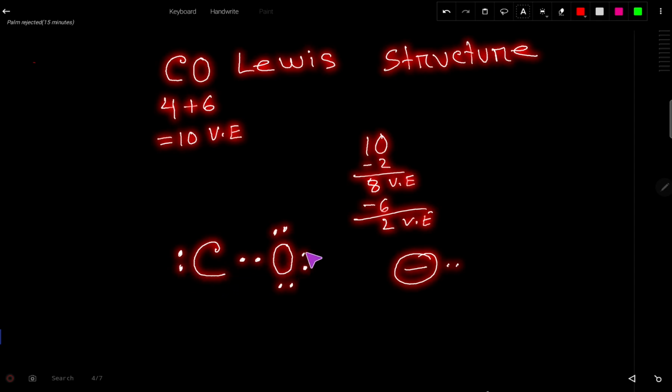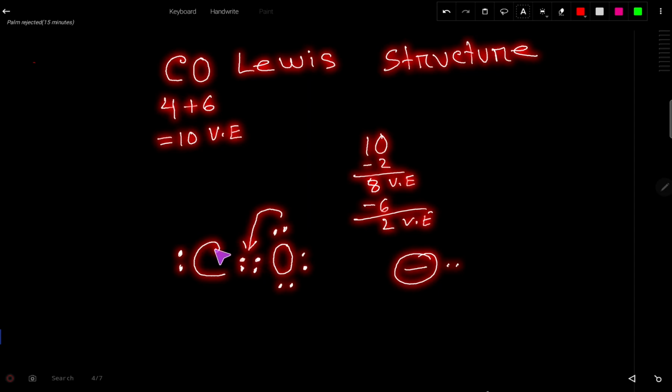Now this oxygen has 2, 4, 6, 8 valence electrons and this carbon has 2, 4, right? So we need to satisfy the octet for this central atom, but we don't have any extra valence electrons. So we will move this lone pair as a bond pair, right? So let us move it here.